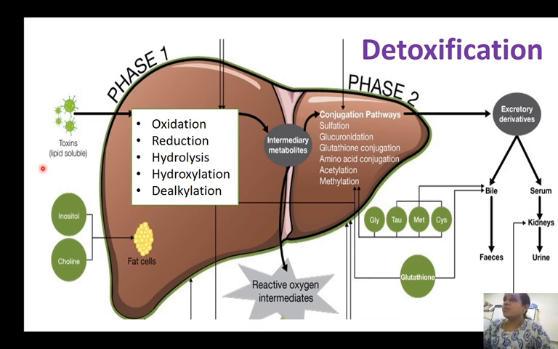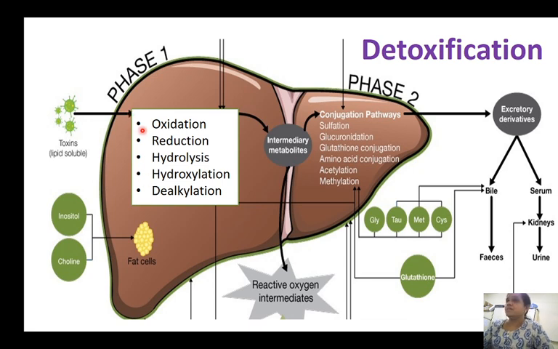Being liposoluble, they can easily cross the membranes of the hepatocyte, since detoxification is happening in the liver, and they can enter into the hepatocyte. Once they enter into the hepatocytes, these toxins are subjected to any of these reactions. So what are these reactions?